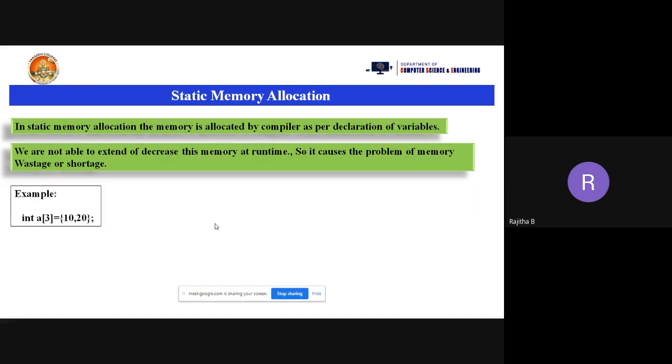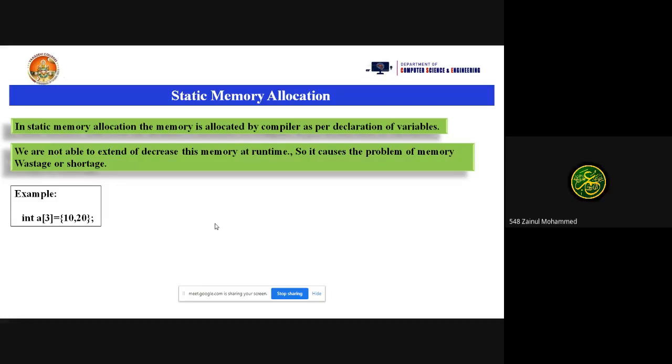I'm taking the example int a of 3, and I'm taking the values for the array 10 and 20. Now, can anyone tell me how much memory will be allocated for this int a of 5? Can anyone tell me?